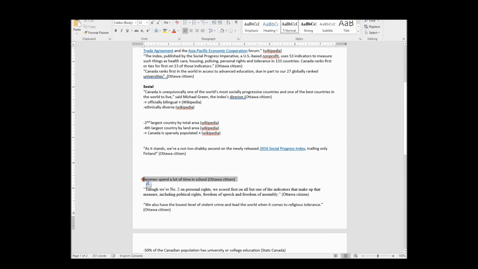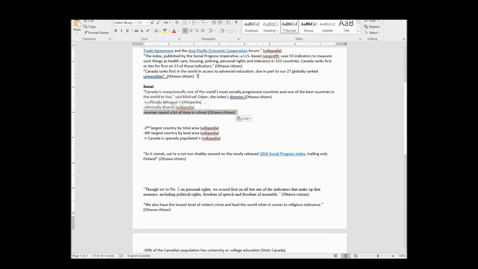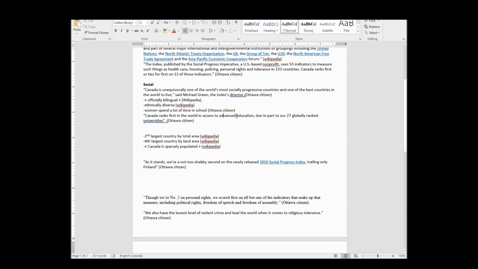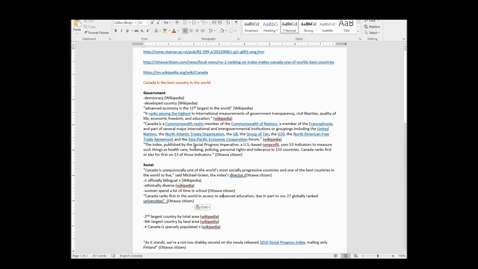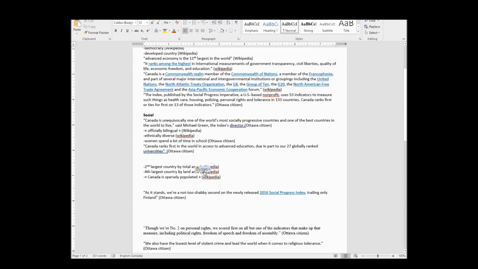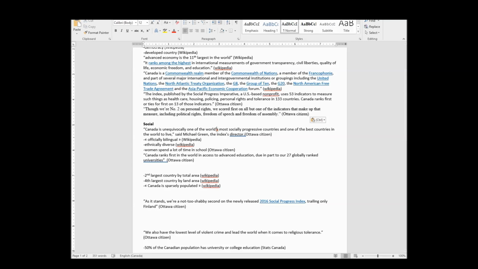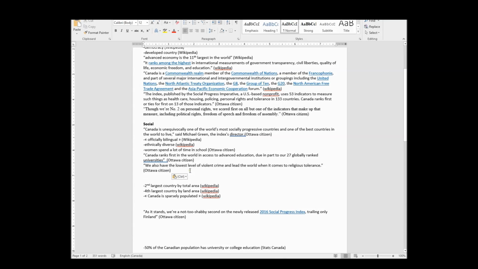Okay, women spend a lot of time in school, so this is interesting. I'm going to move this education fact in here because now I've got 2 things to do with education. And I don't want government to have a million things going on and social to only have a little bit. So let's see, what else do we have? So personal rights, political rights, freedom of speech. This is still a government fact. Violent crimes. So maybe this is a social thing. I mean, again, I know the government has a say in controlling this, like when it comes to gun legislation and prisons and all that kind of stuff. But for now I'm going to put it in social and just see what happens.